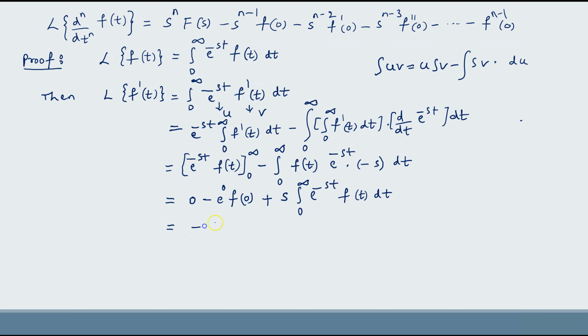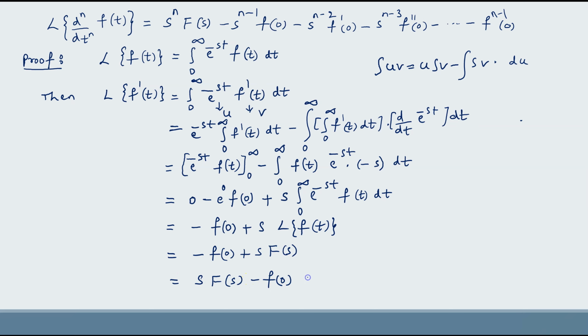So this is minus f of 0 plus s into Laplace transform of f of t. Here this is nothing but the basic definition of Laplace transform. So this is equal to minus f of 0 plus s f of s. So you can write it as s f of s minus f of 0. This is Laplace transform of f dash of t.